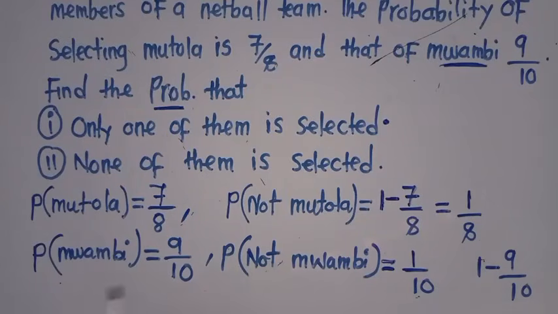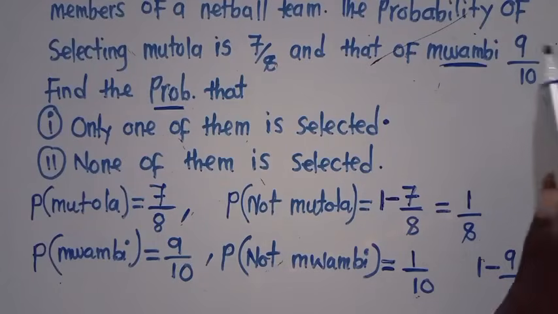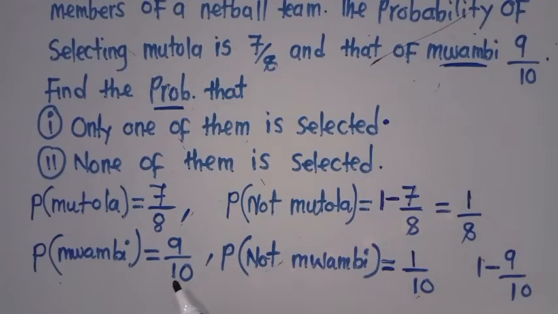Here the probability of getting Mwambi is given. The probability of not selecting Mwambi is just 1 minus the probability that is given. Someone asks, sir, can you explain again? I'm not clear.